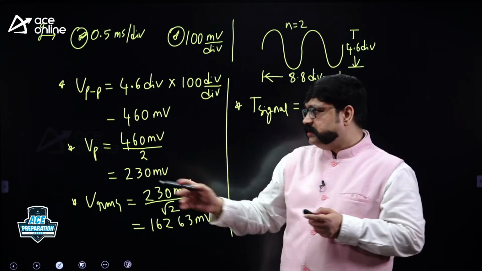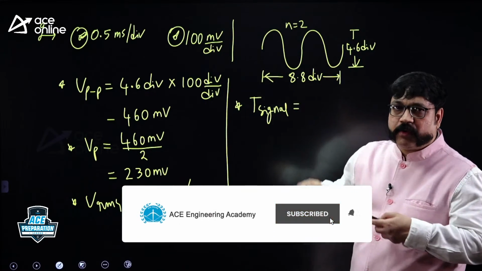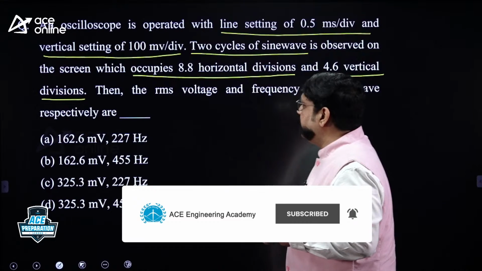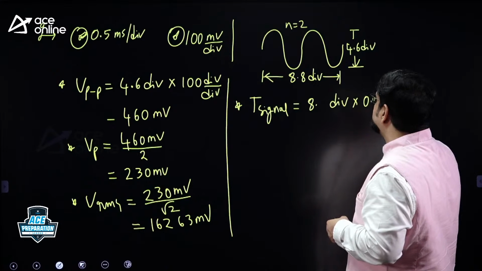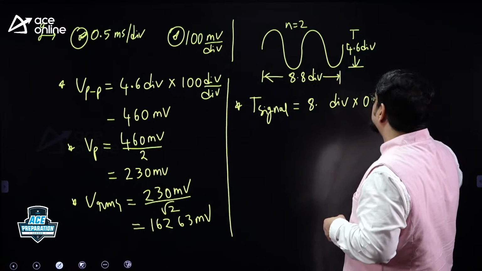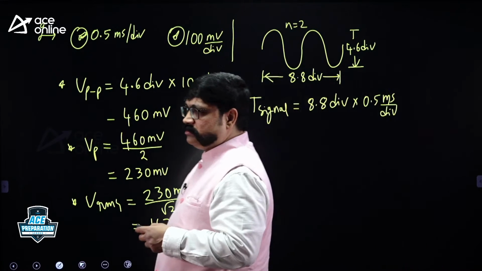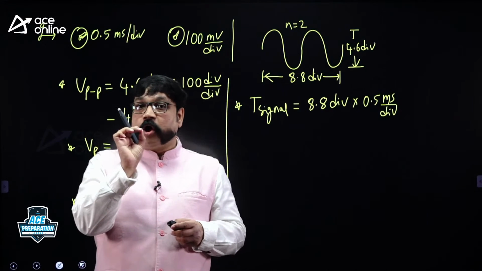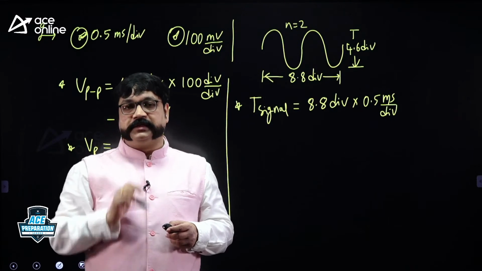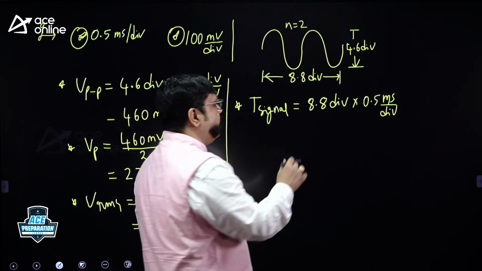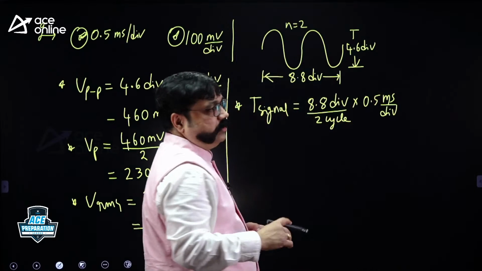A common mistake people make is this calculation. Because you don't draw the waveform, for explanation I have drawn it, you go back and study, it occupies 8.8 divisions, and they multiply 8.8 divisions with 0.5 millisecond per div. That is wrong. Why? 8.8 divisions are occupied by how many cycles? 8.8 divisions are occupied by 2 cycles, not by 1 cycle. So you have to take 8.8 divisions by 2 cycles. In a hurry, if you just do 8.8 into 0.5, you will get a wrong answer.